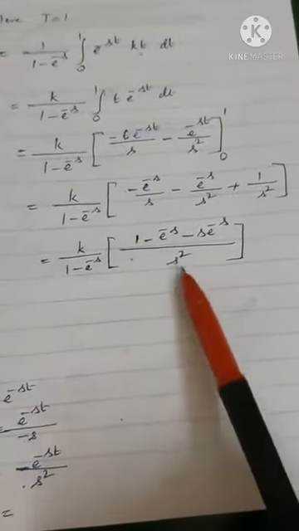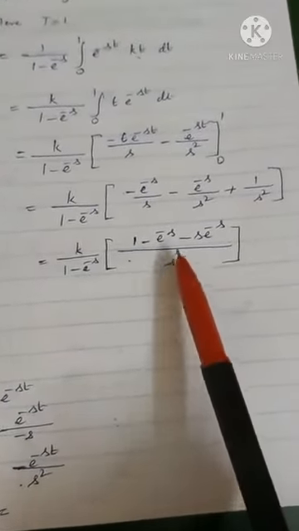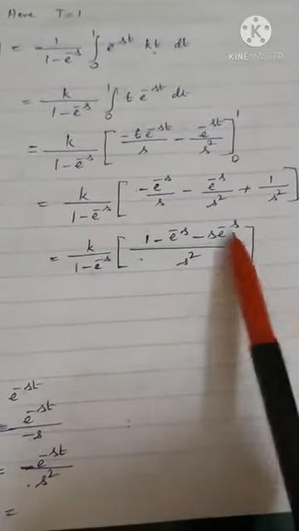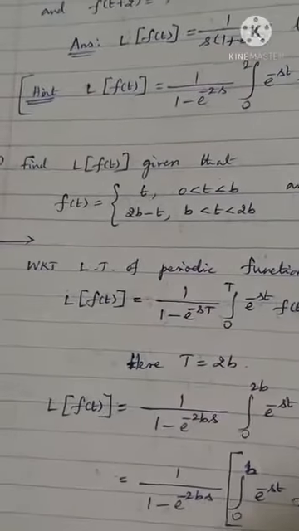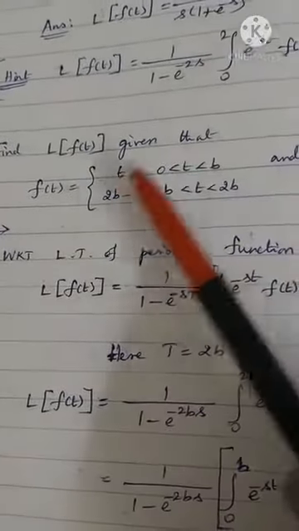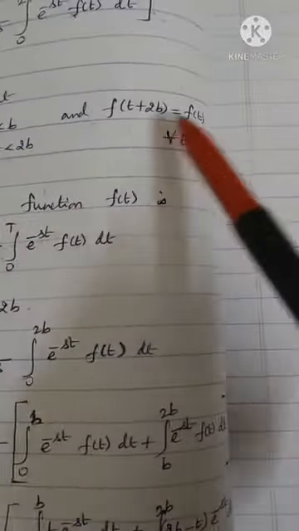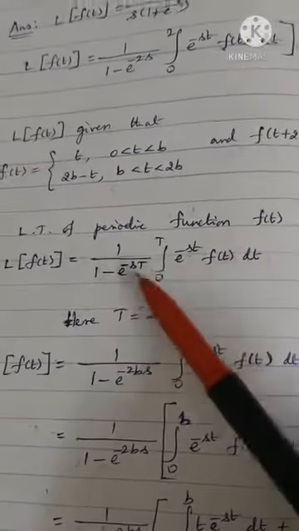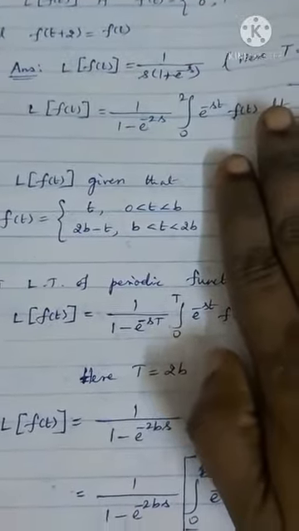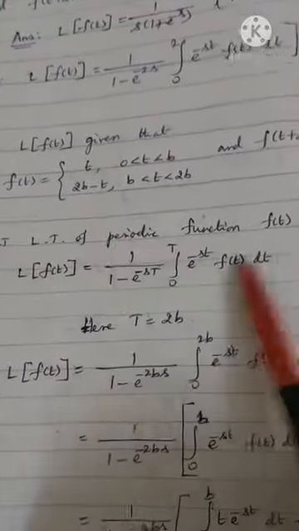And in this problem, listen here, we cannot do it like the last problem. We cannot express it as a minus b whole square, etc. Let us see the next problem. L of f of t, a very important problem. So it is a periodic function problem. So we should use this formula. In case it is not periodic, we should use the ordinary formula. Laplace transform of a periodic function.